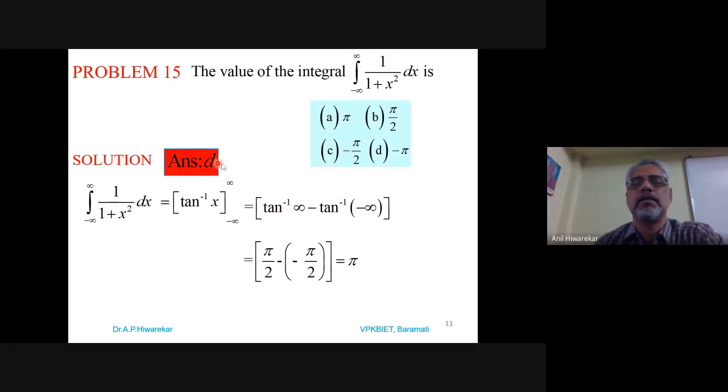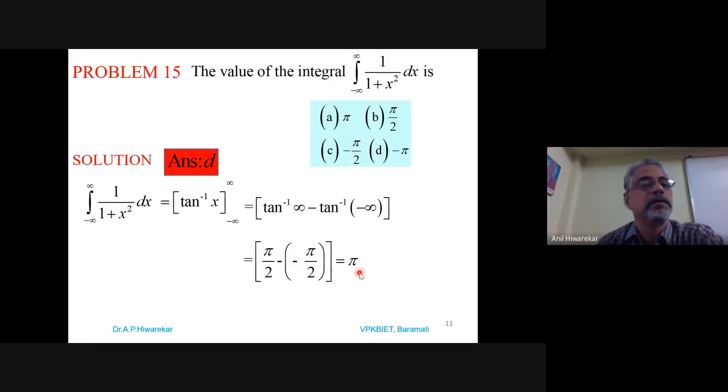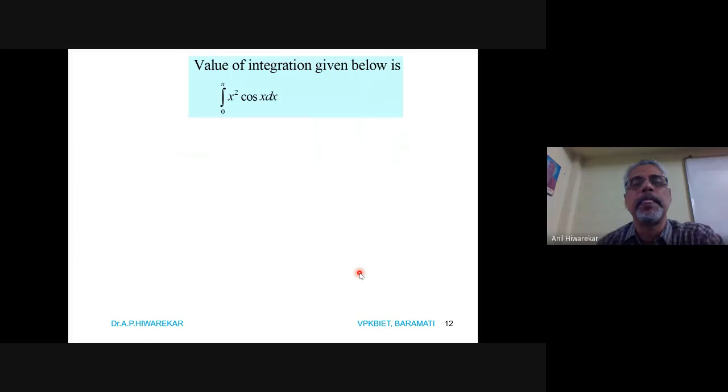So there is a correction in this particular part. Pi by 2 plus pi by 2 gives pi. So the answer is A. This also appeared in the GATE examination. So I will go to next problem.